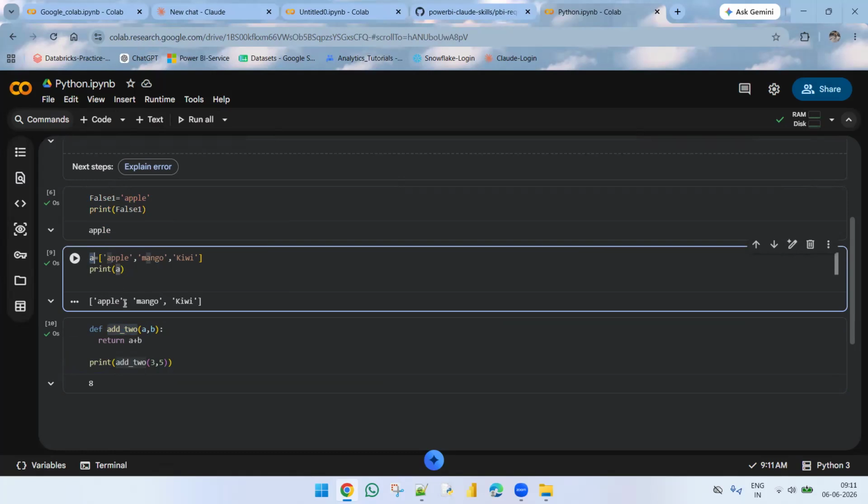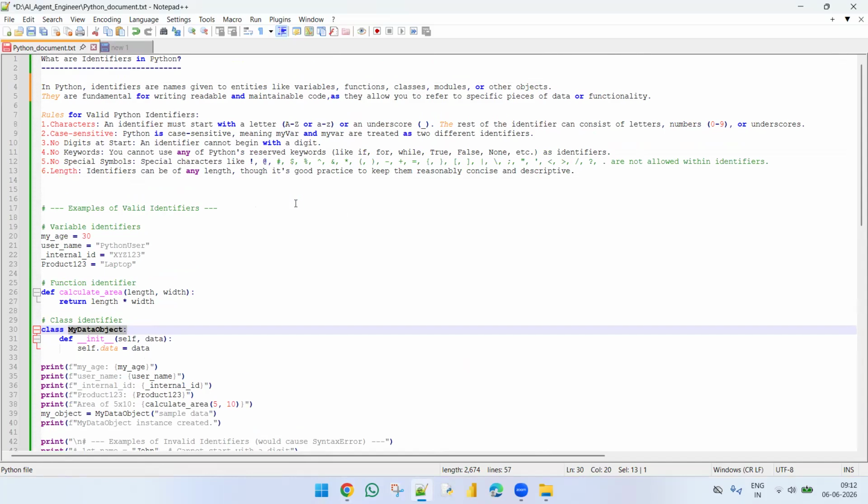We can use identifiers for creating variables, classes, functions, and modules. And this is about the identifier. We have notes also. See, these are the points of identifier. In Python, identifier names are given to variables, functions, classes, modules, and other objects. The rules are: characters start with a to z or A to Z or underscore, and consist of 0 to 9 and underscore, and it's case sensitive. If you start with a digit, you will get an error.